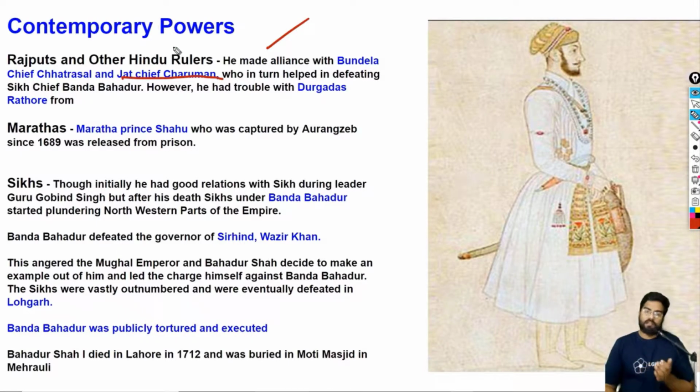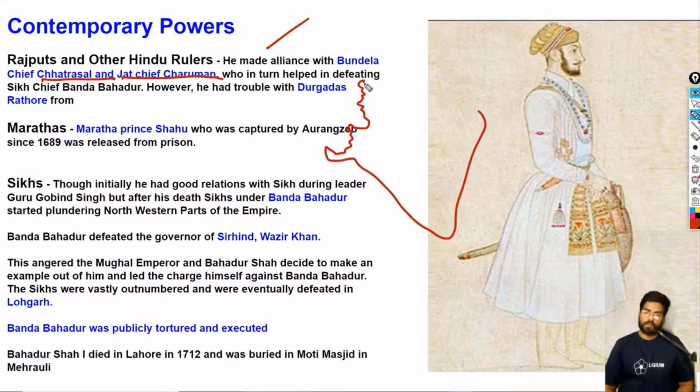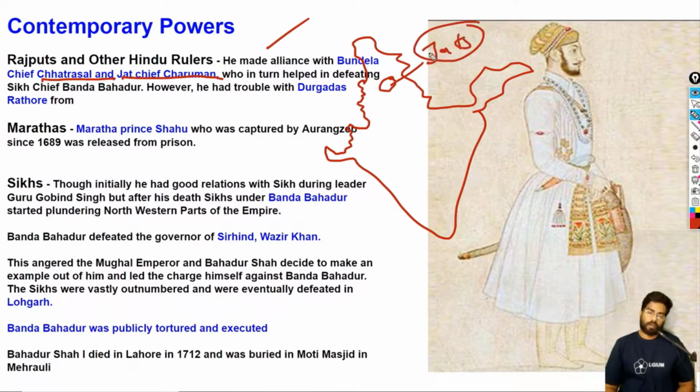Okay, and then we have Chatrasal. He was a Bundela king. So basically, Bundelas and Jats are the rulers in the northern and central parts of India. So this is, let's say, India. Okay, so this is Kashmir, and this is the rest of India. So this is northeast India. So here in the Haryana region, we had the Jats. So their ruler was Charuman.